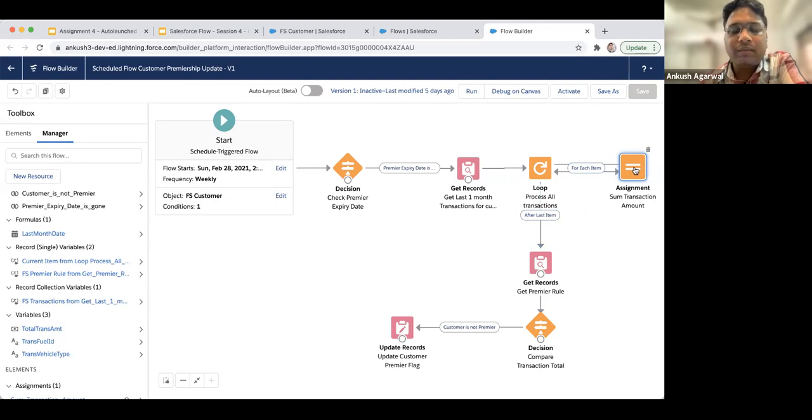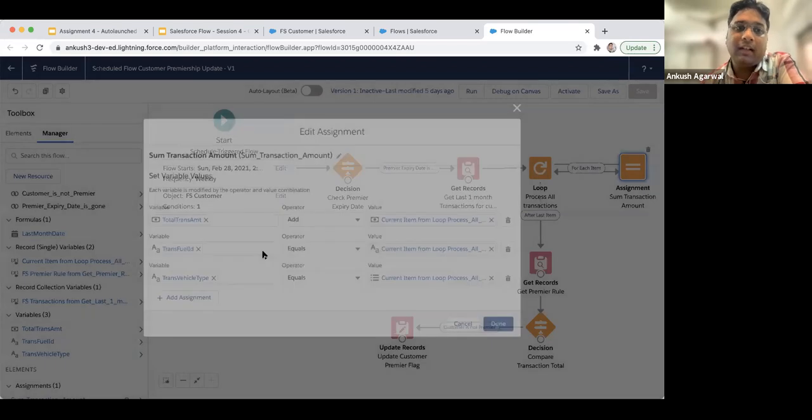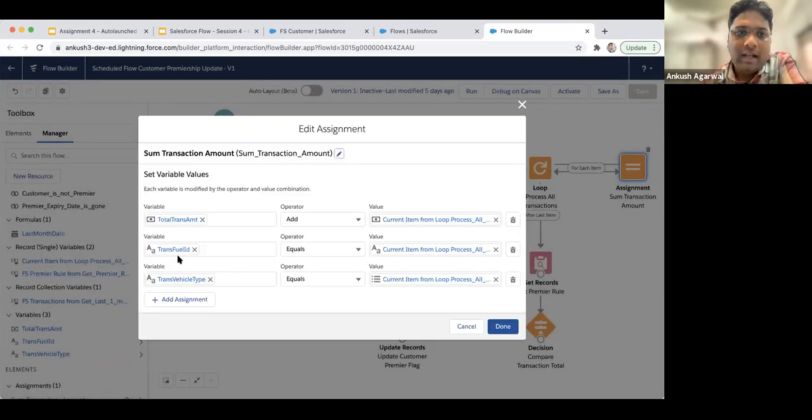Some of you tried to make it for the case where a person can have multiple vehicles, and those vehicles can run on petrol or some other fuel types. So yes, definitely there was an ambiguity in the requirement, but what I have done here is I am assuming that the customer has only one vehicle with a single type of fuel.